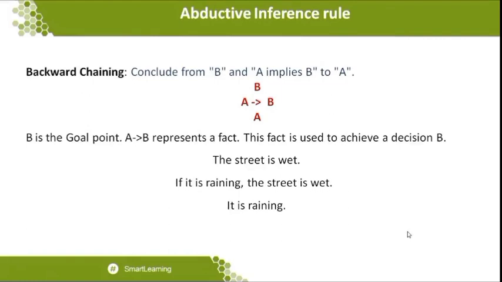So let me talk about the inference rule to be used. It is an abductive rule, or abductive inference rule. This is the rule applied in backward chaining, where you can see the statement: from B, and A implies B, conclude A. This is the statement we have applied here. The street is wet. If it is raining, the street is wet. So it is raining. We move backward from the goal we have reached, towards the facts, so that we can justify or identify whether we have done the right thing or not.